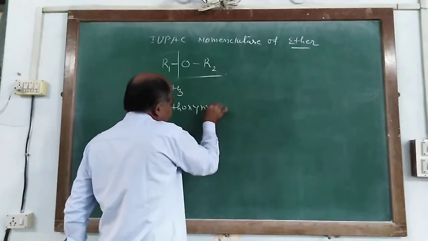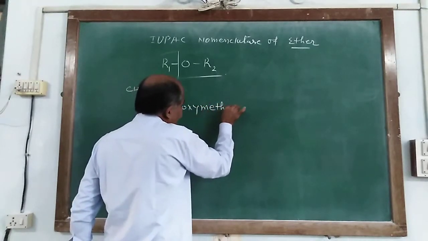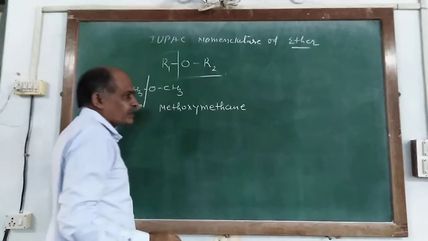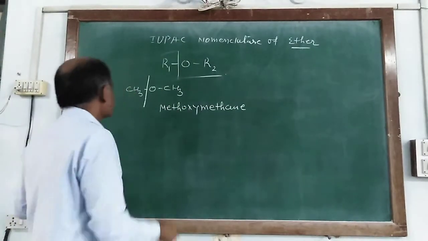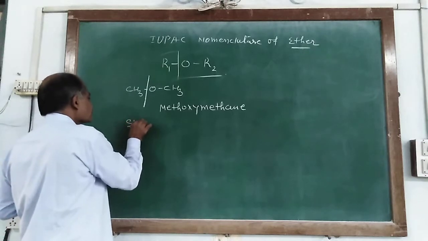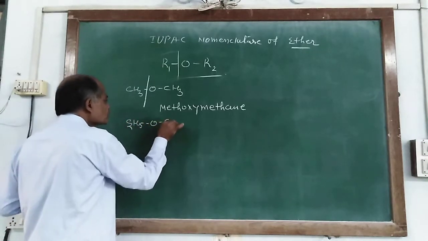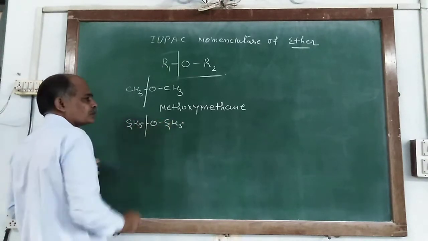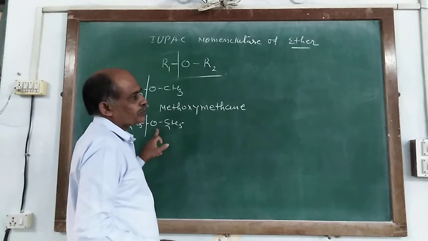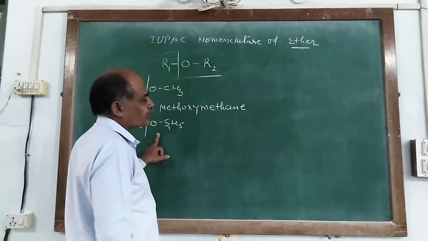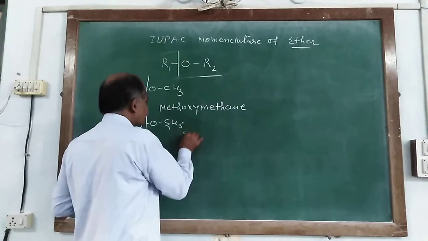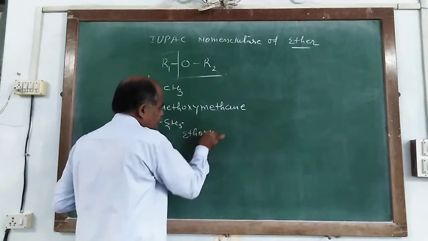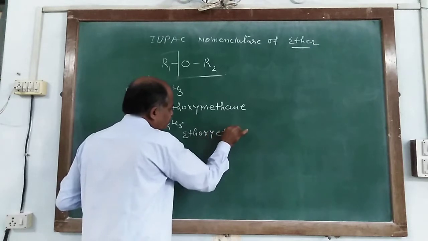The remaining part has carbon number 1, so it is methoxymethane. Similarly, C2H5OC2H5: the ethyl group is linked with oxygen and has carbon number 2, so it is ethoxyethane.